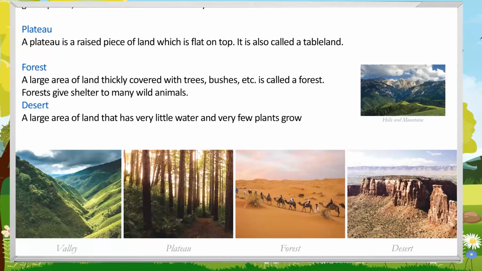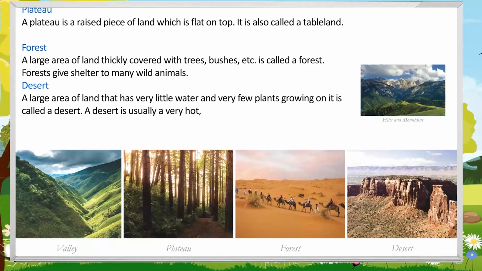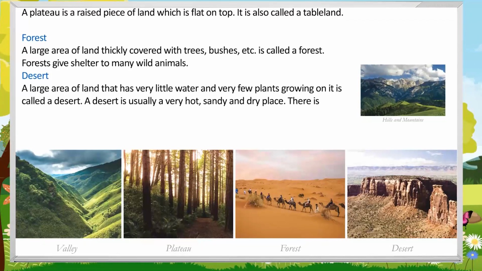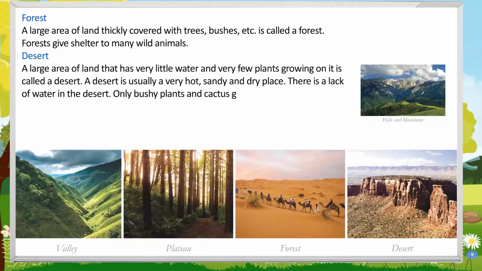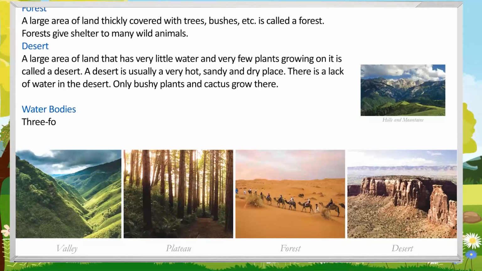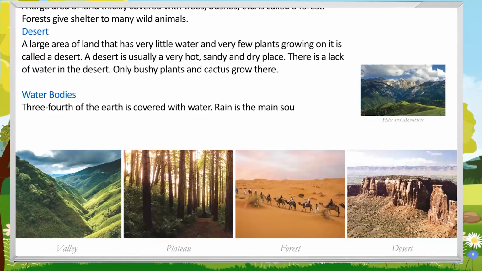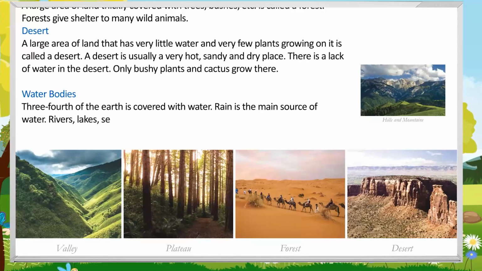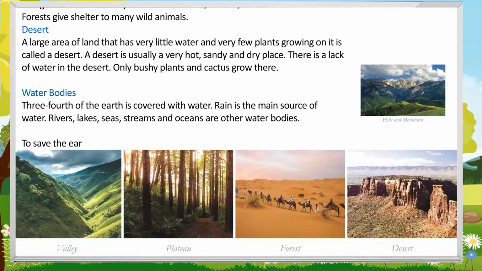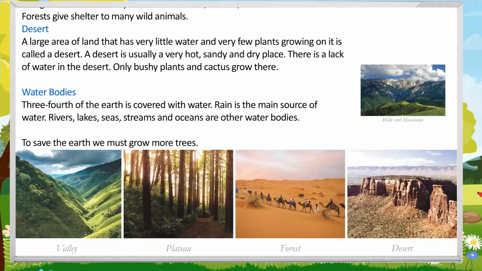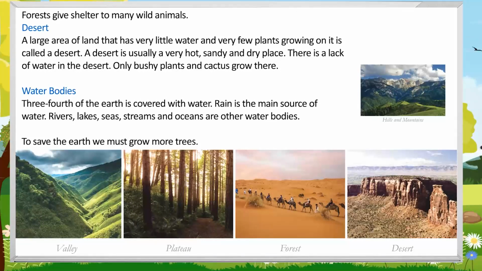Desert. A large area of land that has very little water and very few plants growing on it is called a desert. A desert is usually a very hot, sandy and dry place. There is a lack of water in the desert. Only bushy plants and cactus grow there. Water bodies. 3/4 of the earth is covered with water. Rain is the main source of water. Rivers, lakes, seas, streams and oceans are other water bodies. To save the earth, we must grow more trees.